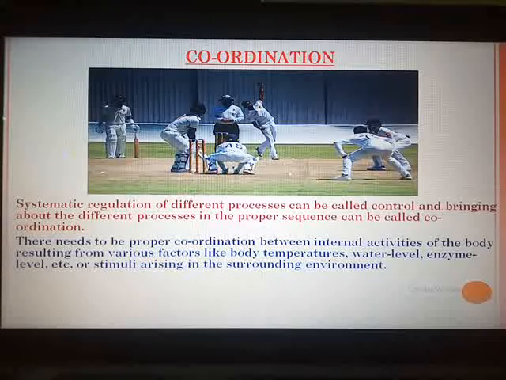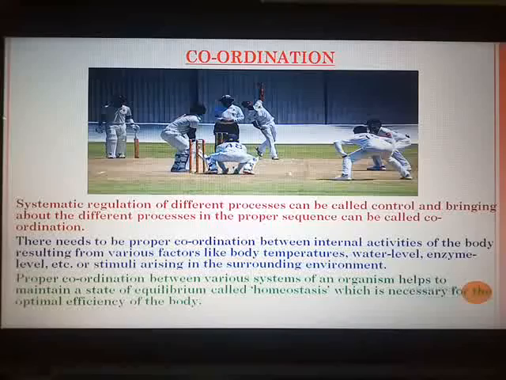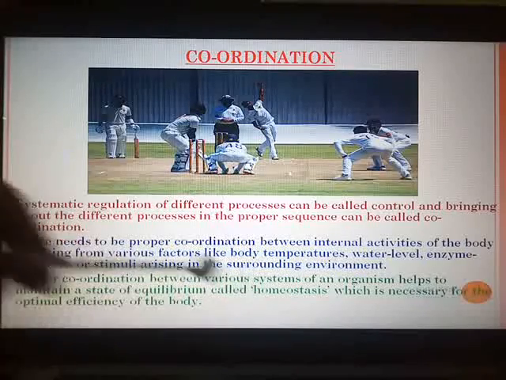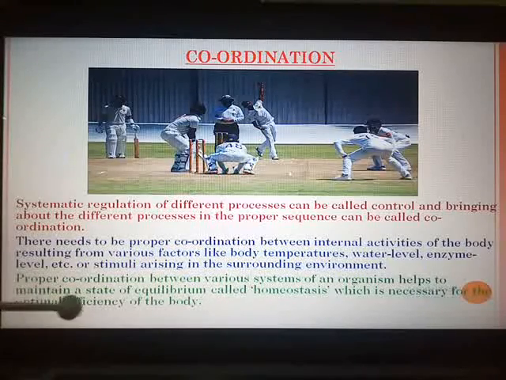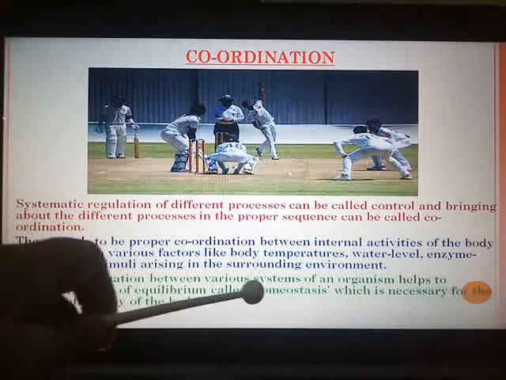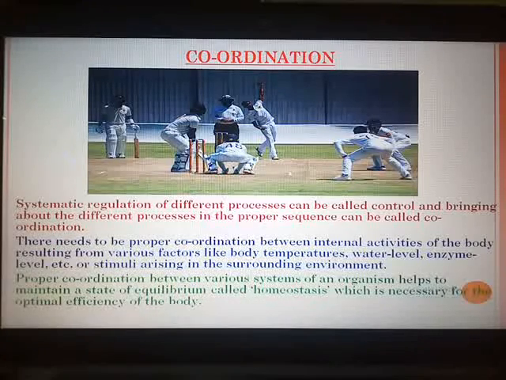Having a good sleep at right intervals of time, then having meals, healthy foods, then drinking ample amounts of water. So all your small roles also help your body to coordinate and function properly. Proper coordination between various systems of an organism helps to maintain a state of equilibrium, which is called homeostasis, and which is necessary for the optimal efficiency of the body.